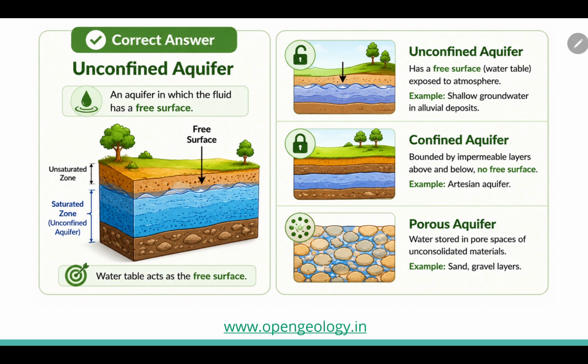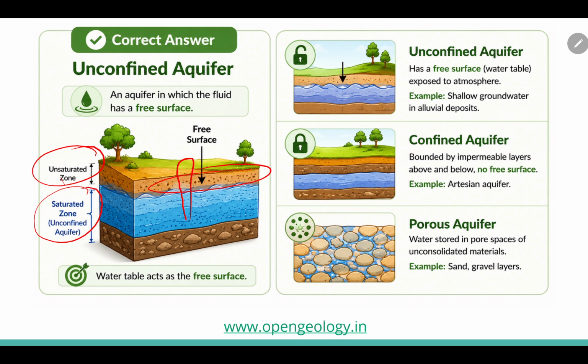So here you can see, in an unconfined aquifer, on the top you will get the free surface, from where within the porous parts the water can rise above the surface, and it is divided into unsaturated, saturated or unconfined aquifer zone.